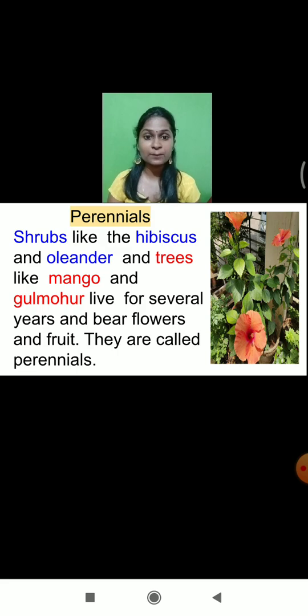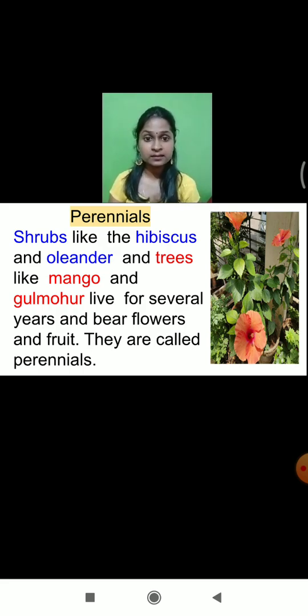So what are examples of perennial plants? Certain shrubs like hibiscus and oleander, and certain trees like mango and gulmohar come under the category called perennial plants. Is that clear? So what are the three types of plants depending upon the life cycle?